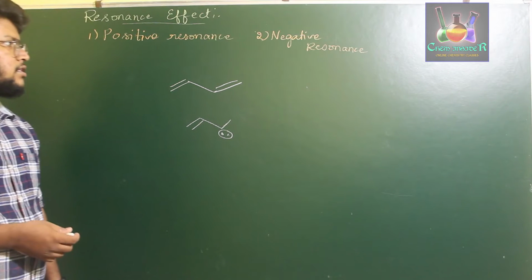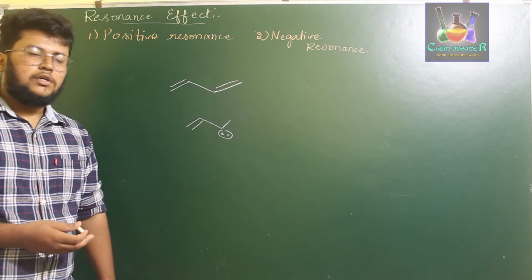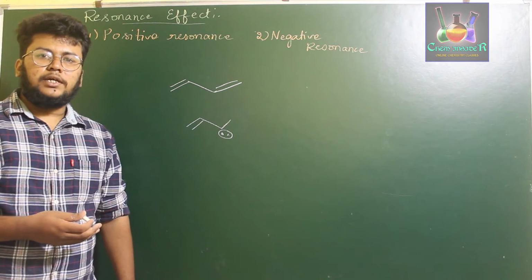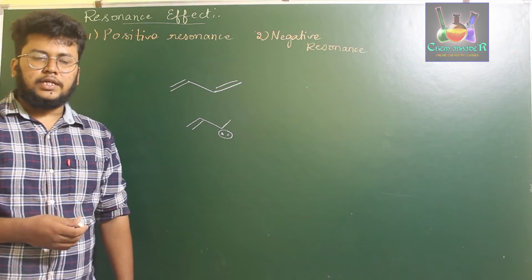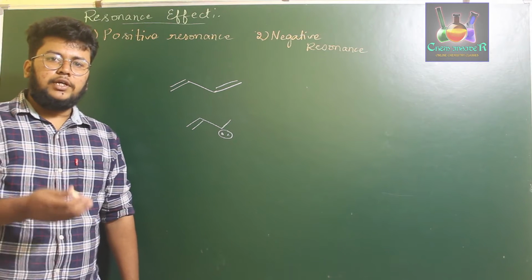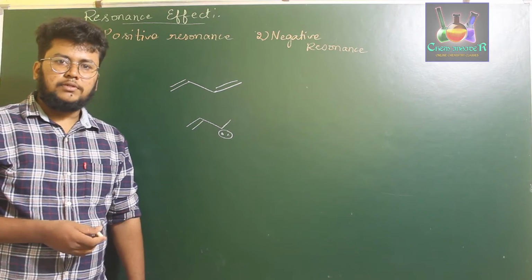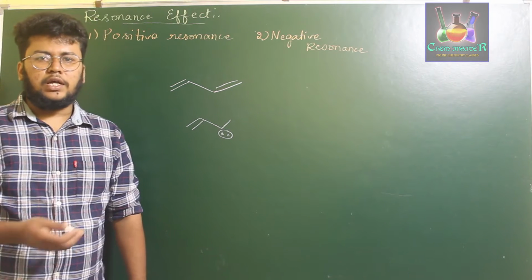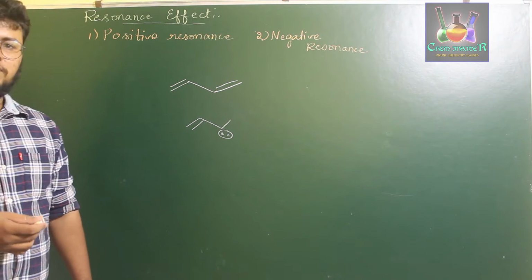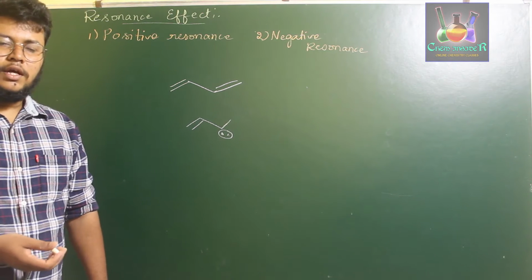What happens in this resonance effect is, due to the influence of a lone pair of electrons or a conjugated double bond, we observe polarity being induced in the molecule. That is, a complete positive charge and a complete negative charge will be induced because of the influence of a group of atoms, or just an atom with a lone pair of electrons.